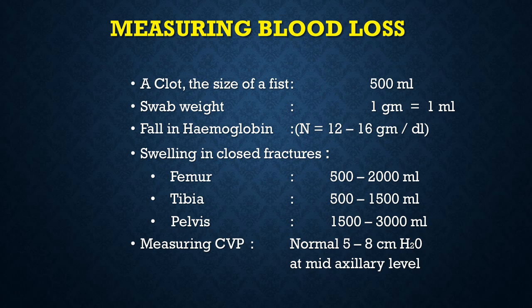Similarly, you can weigh these swabs, the dry sponges that you have been using to wipe the wound or the abdominal cavity clean, and 1 gram addition of weight to the dry swab weight means 1 ml of blood loss. Then a fall of hemoglobin is a guide. Somebody who had a hemoglobin to start with 12, 13, 14, and now is at 10, you can imagine that he has had several units of blood loss because of this massive decrease in hemoglobin.